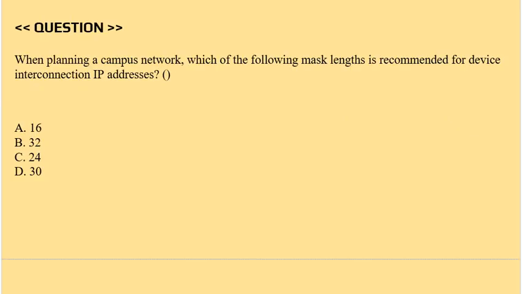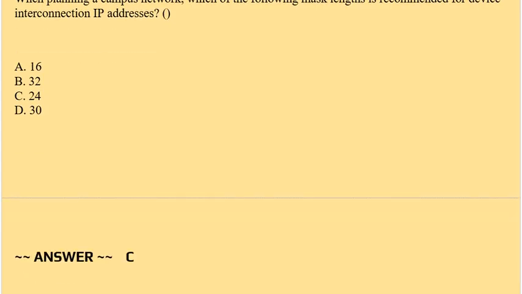Question is when planning a campus network, which of the following mask lengths is recommended for device interconnection IP addresses? Option A 16, option B 32, option C 24, option D 30. Correct answer is option C.